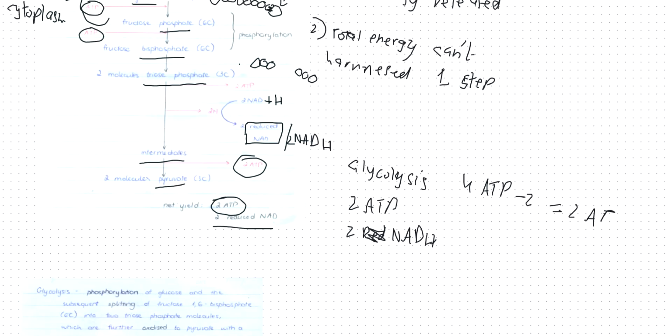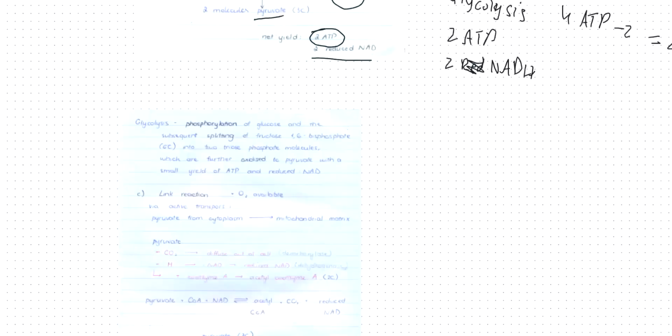So these 3 carbon molecules will become pyruvate. And again, this means that pyruvates are 3 carbon long. Now, in summary, what is glycolysis? Glycolysis is the phosphorylation of glucose and the splitting of fructose biphosphate into 2 triose phosphate molecules, which then further oxidize to pyruvate with a small yield of ATP and reduced NAD produced.